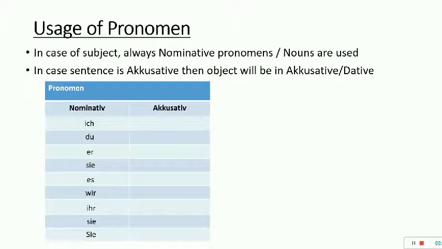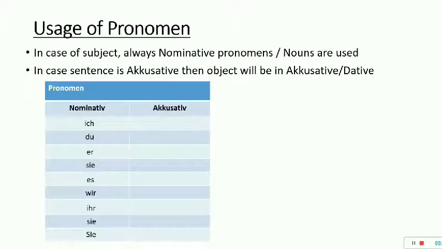What does it mean? Ich means I, matlab मैं. Du means you, tu or tum. Er, he, means the male person. Sie means she. Es is it. Wir means hum. Ihr, tum sab, you all. Sie with a small s means they, wo log. Sie with a capital S means आप, with respect.